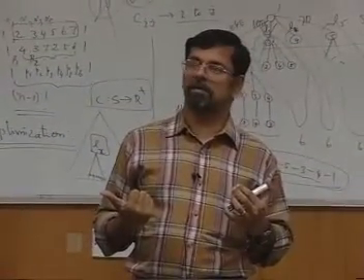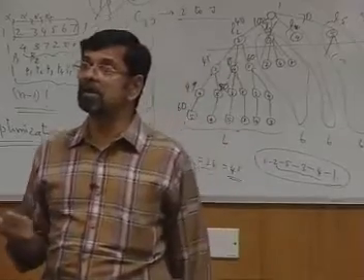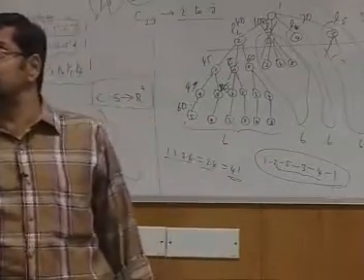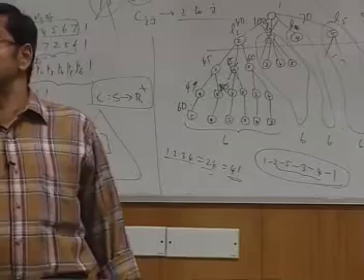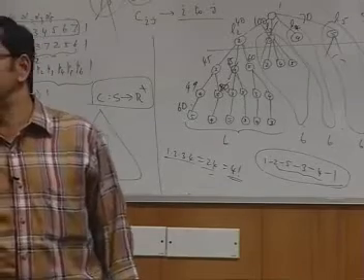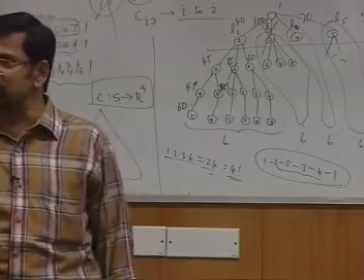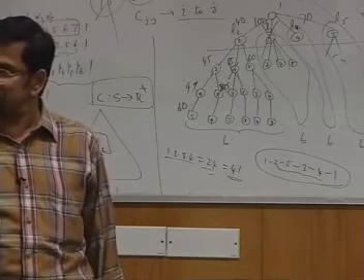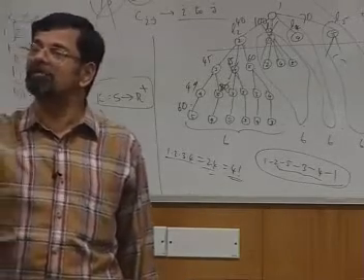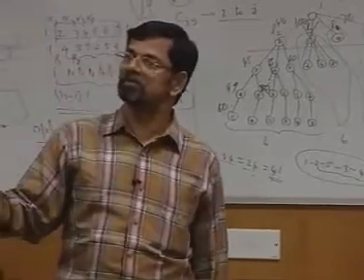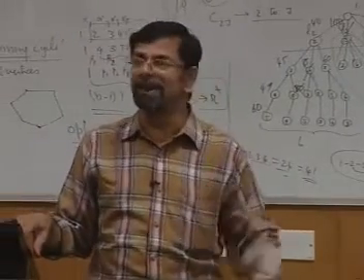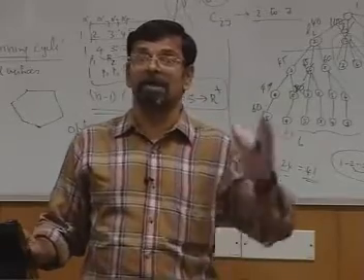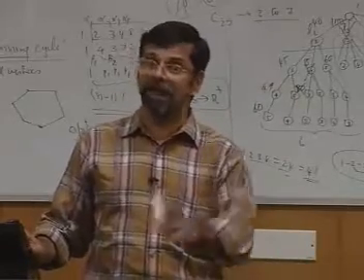Can a dead node become live at any time? Never. That is the biggest advantage we have, because I am killing a node only when every possible solution from that is worse than my current best solution. Therefore, there is no need ever for a dead node to be considered again.